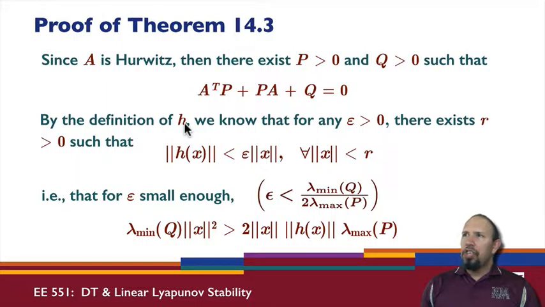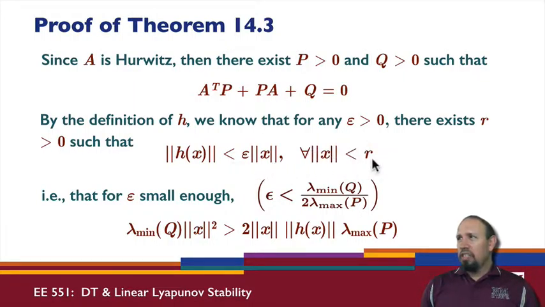By the definition of h, remember we had h that involved that limit as h of x over x goes to 0. We know for any epsilon greater than 0, generally small, since that limit went to 0, the norm of h of x is less than epsilon times the norm of x, as long as the norm of x is small.